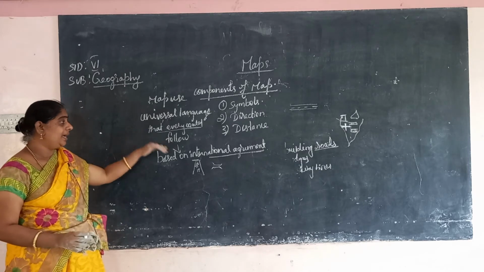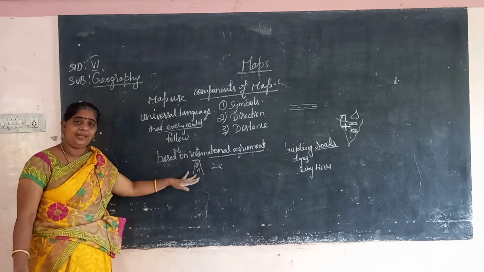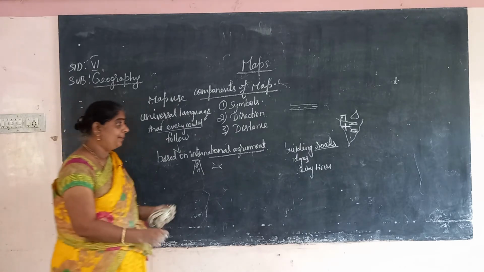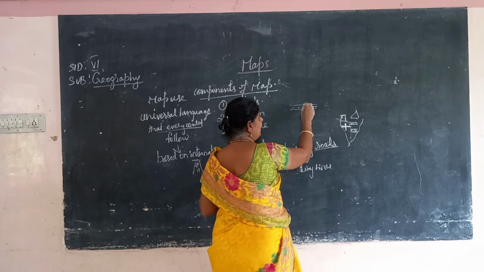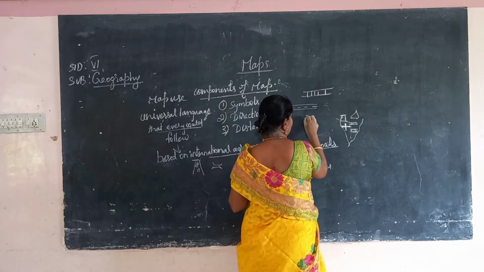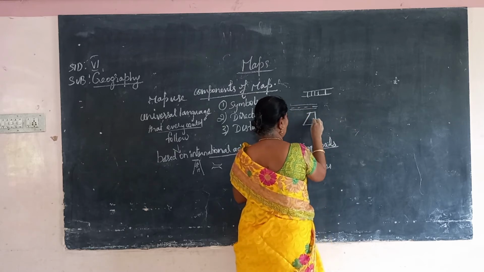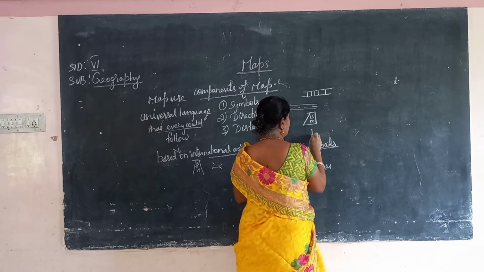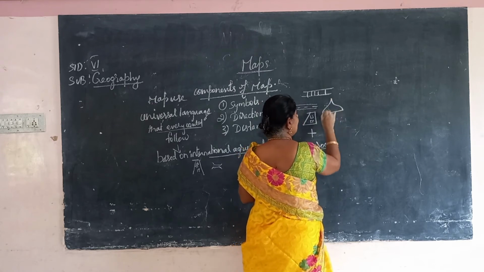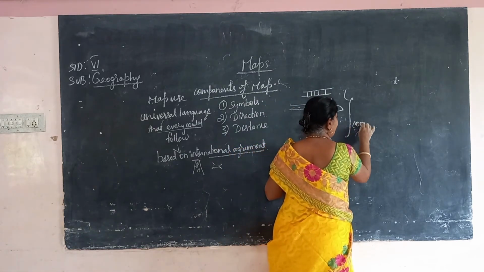For that they made a universal symbol, which is called conventional symbols. For a railway line it is like this, for a temple like that, for a church, then for a mosque. These are all called conventional symbols.